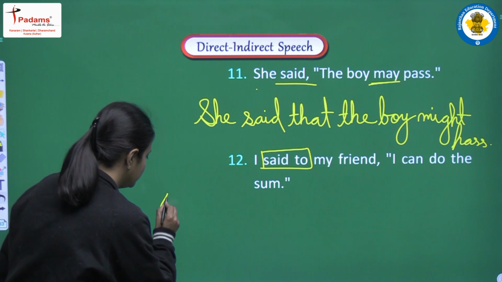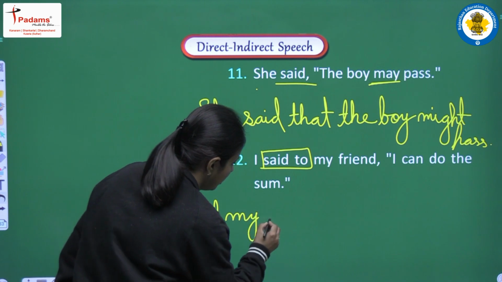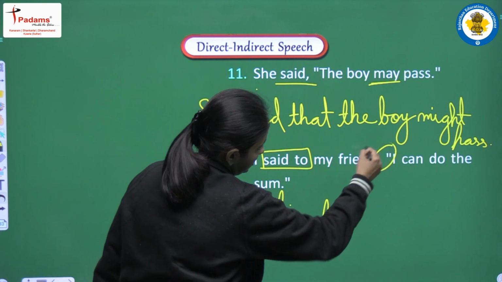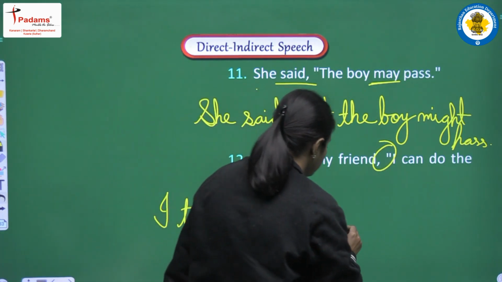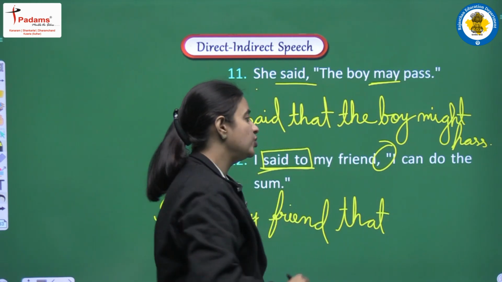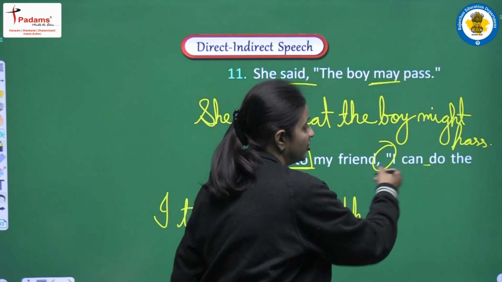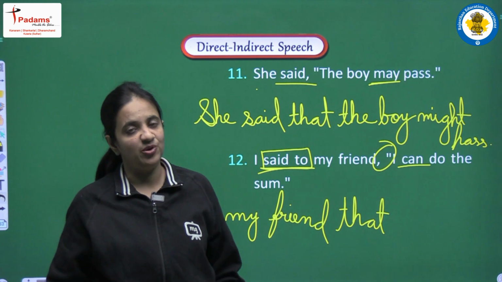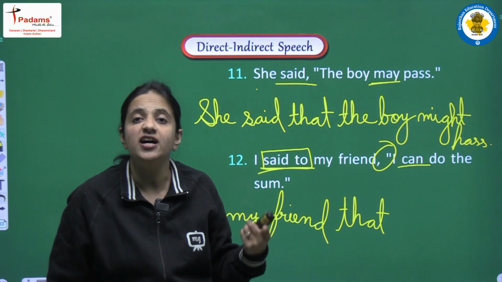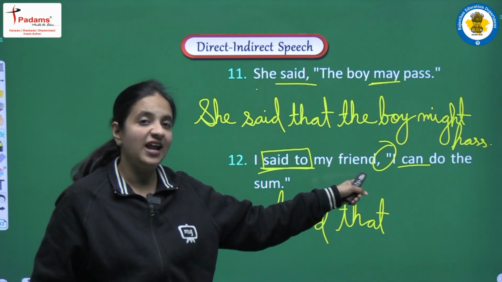So I am writing I told my friend. Next we will need one conjunction, and for an assertive sentence we always use that. Now we are having past tense. So yes, change of the tense will be here in the reported speech. In the reported speech we are having can, that is the example of the modal. We are having modal auxiliary here, so it will be converted into past form. So what is the past form of can? Yes, it is could. So we will convert can into could.